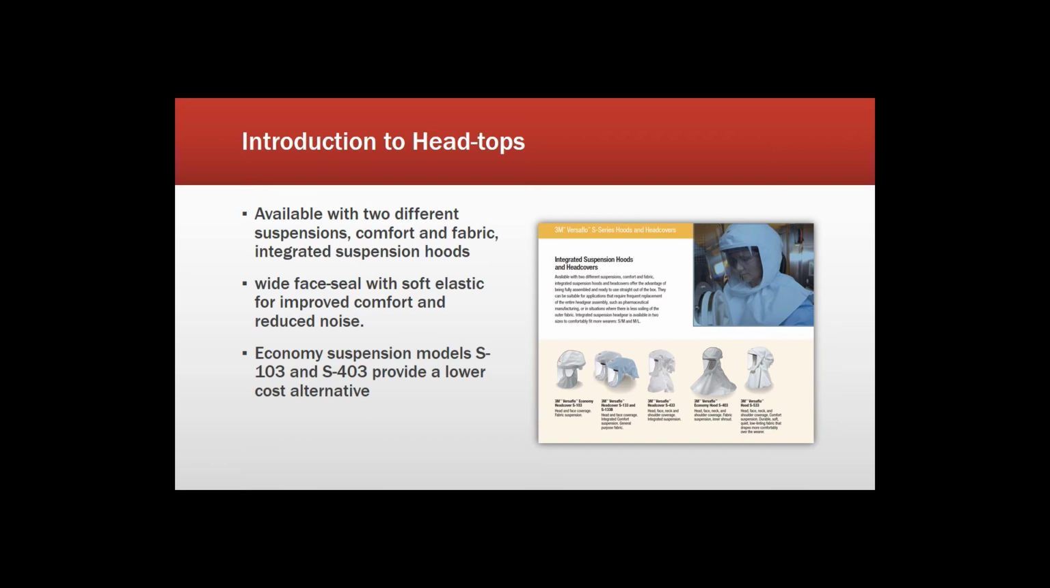And next up is the 403 and 433. So these are going to cover head, face, neck, and shoulder, which will come with a higher assigned protection factor. The difference between the 133s and the 433s, I believe, is only around $100. So again, could be pretty cost effective for that higher assigned protection factor.